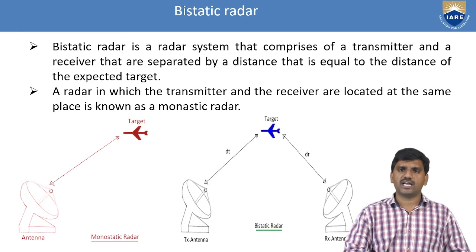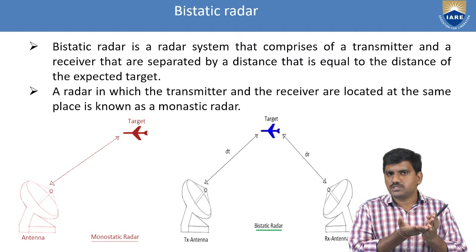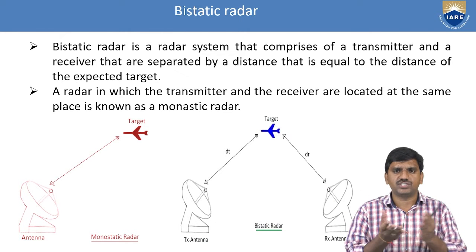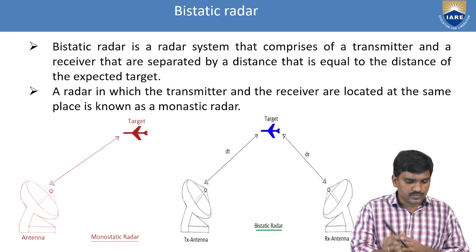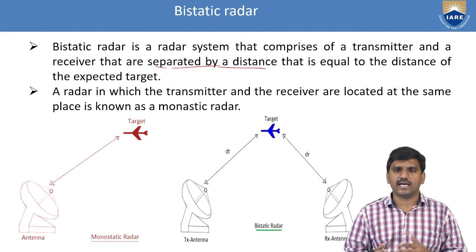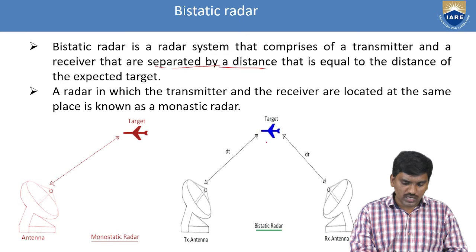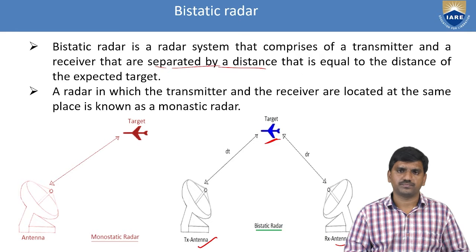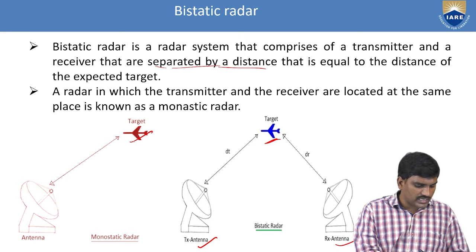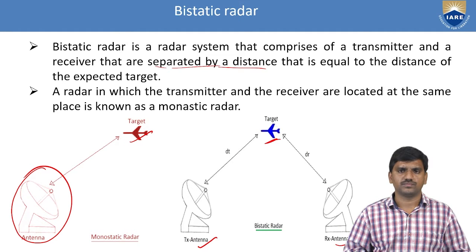So this is about bistatic radar. As we already know, bi means two, so both the transmitter and receiver are separated by a distance. In monostatic radar, the transmitter and receiver are both co-located. Let's see the diagram. The blue color is the target. This is the transmitting antenna, and this is the receiving antenna. Next, this is the target in monostatic radar. Here we are using only a single antenna to transmit and to receive. This is about monostatic radar and bistatic radar.